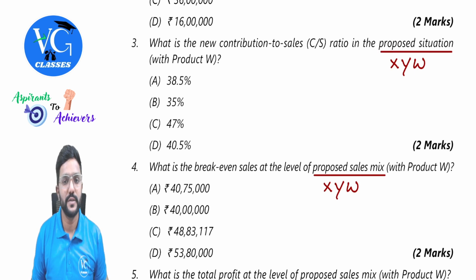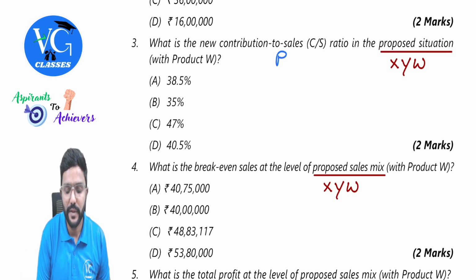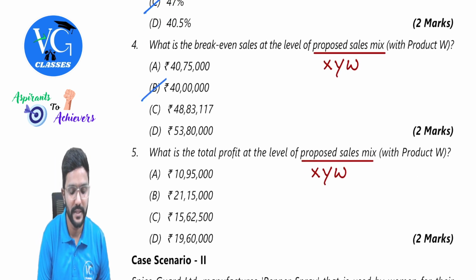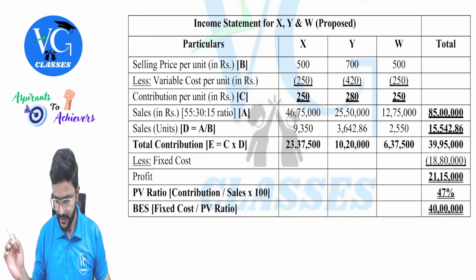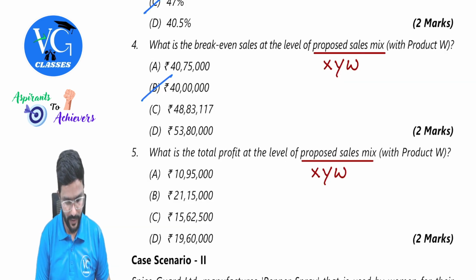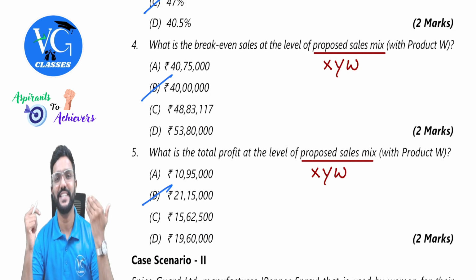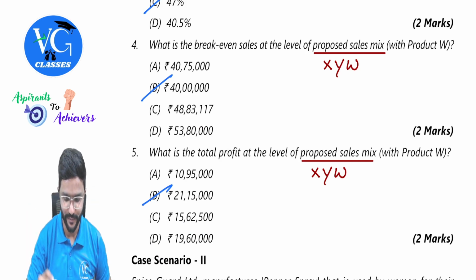What is the new contribution to sales ratio, which is nothing but PV ratio, people? We got 47%, right? Yes. Then what is the break-even sales? 40 lakh. Then profit was 21 lakh 15,000. 21 lakh 15,000. Got it? Yes, sir. 10 marks is in our pocket now.